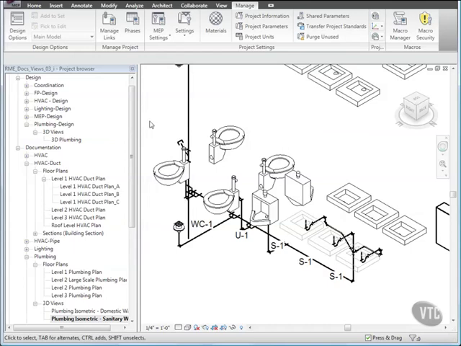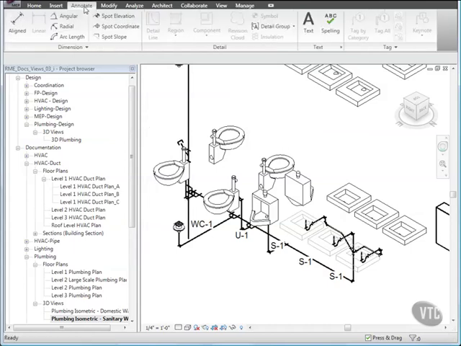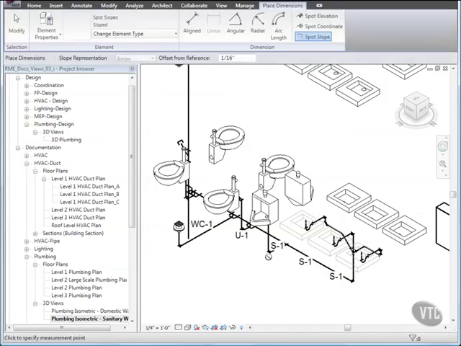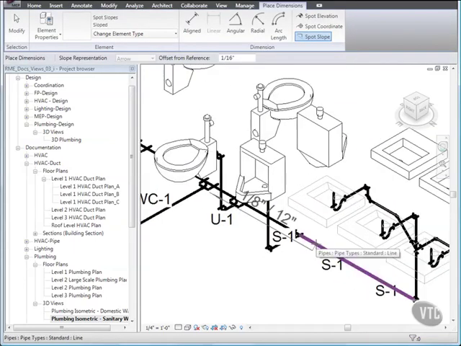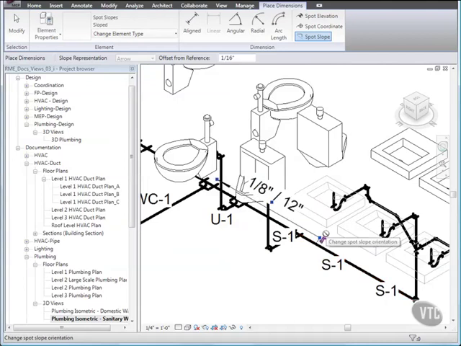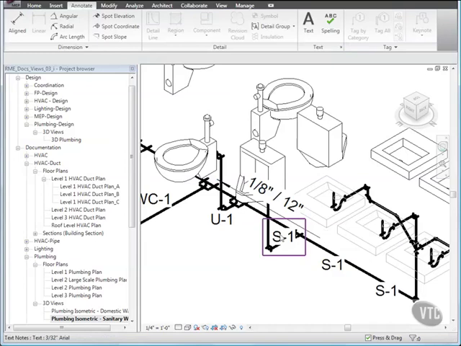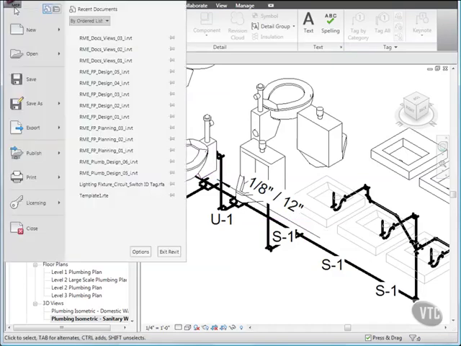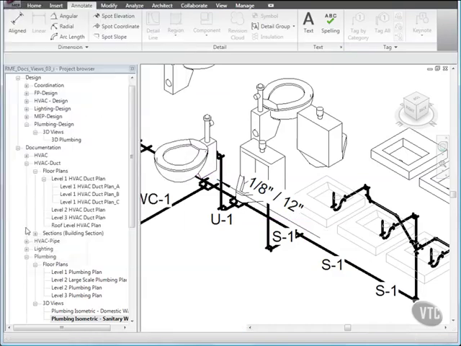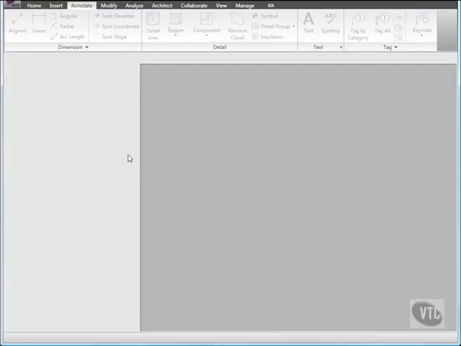Then click the Annotate tab, and from the Dimension panel, click Spot Slope. Then click the horizontal pipe below the sinks. Then move the cursor above the pipe and click to place the spot slope annotation as shown. Then press Escape twice and close the file without saving it, as the next lesson will provide its own training file, and that concludes this lesson.